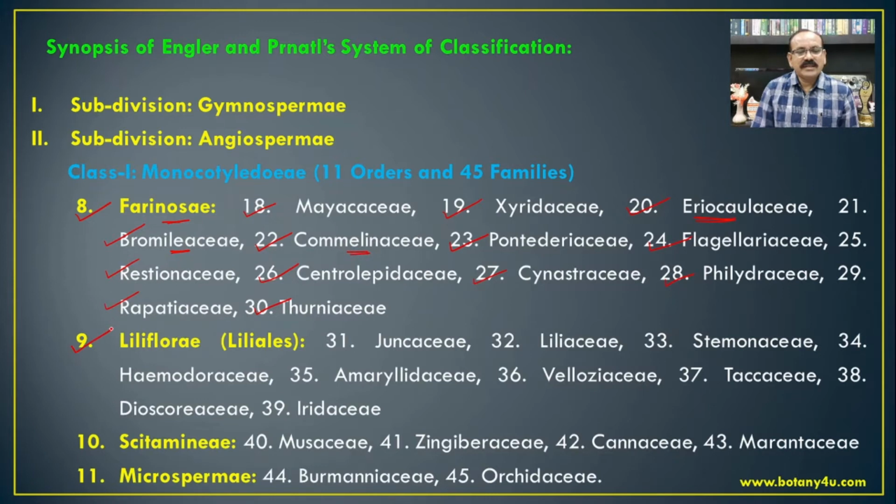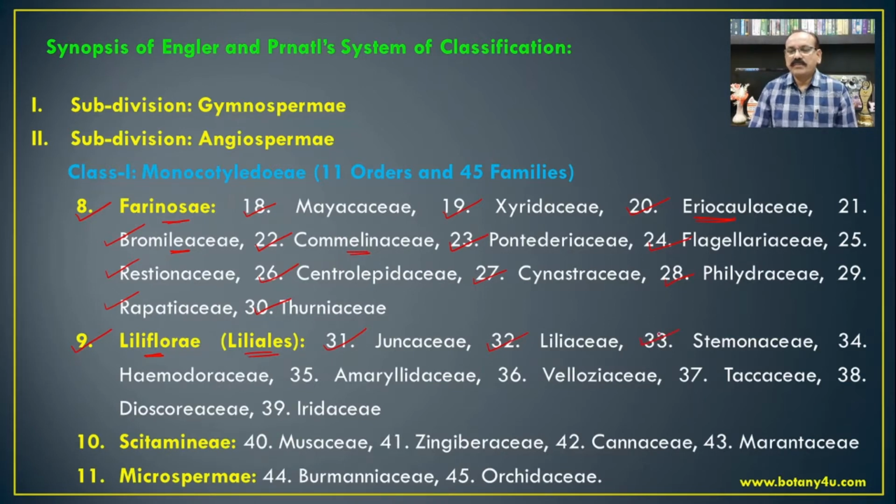The next order, the ninth order in the monocotyledons, is Liliflorae, that is the Liliales, which includes the families Juncaceae, then Liliaceae, where Allium is the most common member of this family. Then Smilax is another common member of this family.